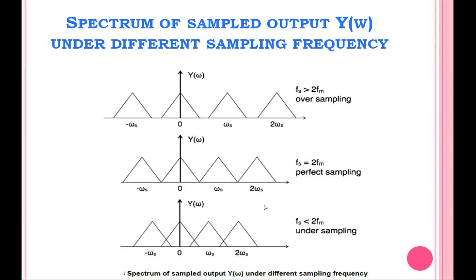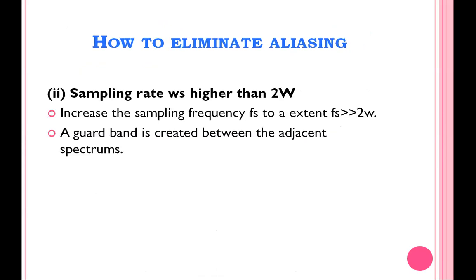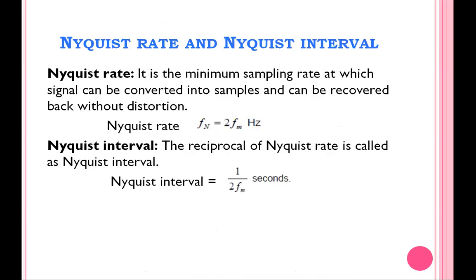Okay, so in order to avoid this aliasing, we may take fs very much greater than 2 fm. These are the two methods to eliminate the aliasing process. One is by the use of an anti-aliasing filter. Another one is we have to select the sampling frequency greater than 2 into W or 2 into fm.